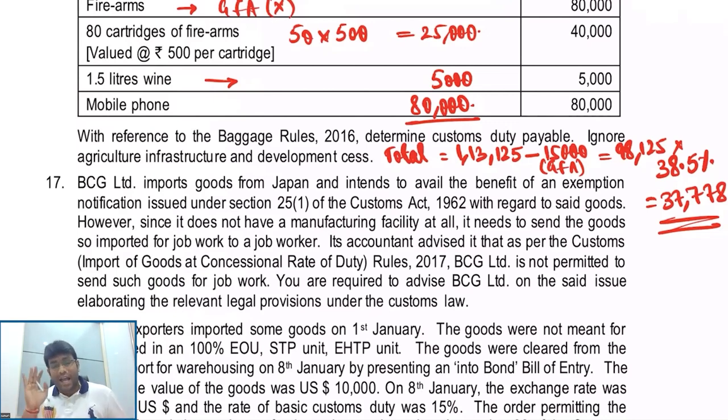Further, there is a separate duty called 100% duty. Getting clarity, but they are not covered in the baggage rates. They are not chargeable to the rate applicable to baggage. They will be charged at 100% rate. You're getting my point, everybody? All of us, my dear friends. Pakka clear? Excellent. Such a brilliant question, my dear friends. Makes a lot of sense. That's the end of story for question number 16.